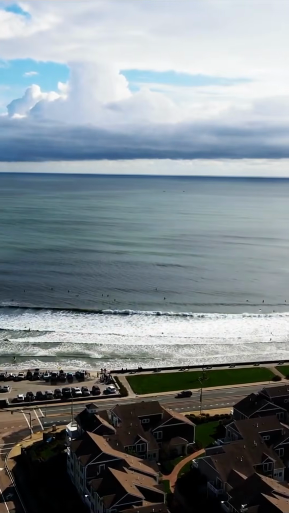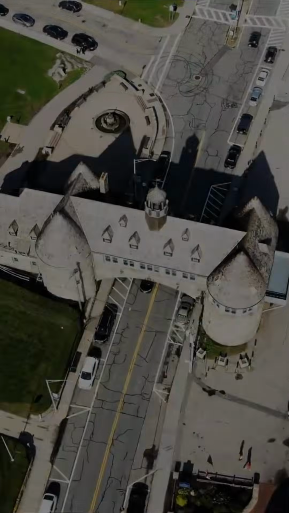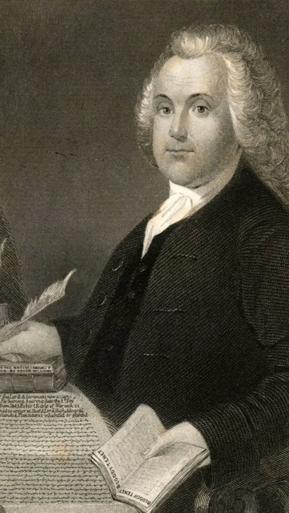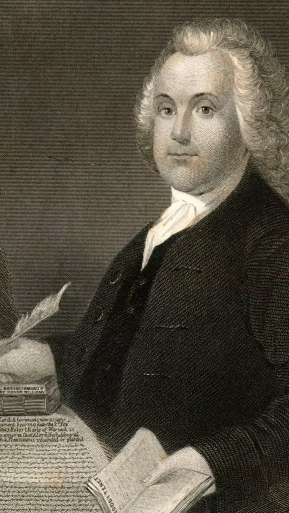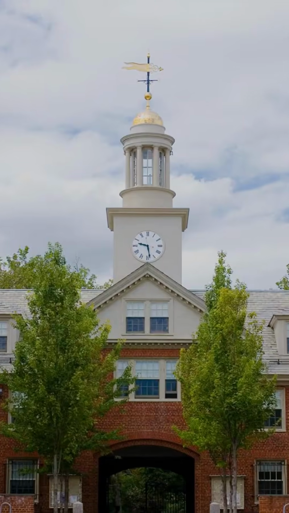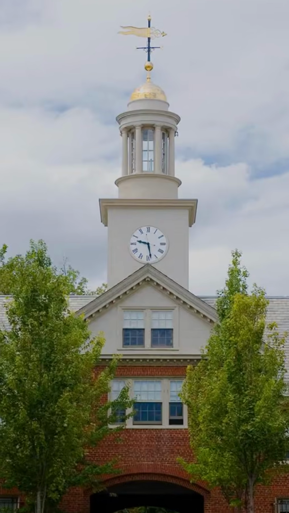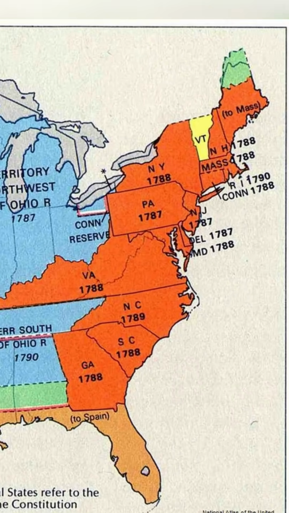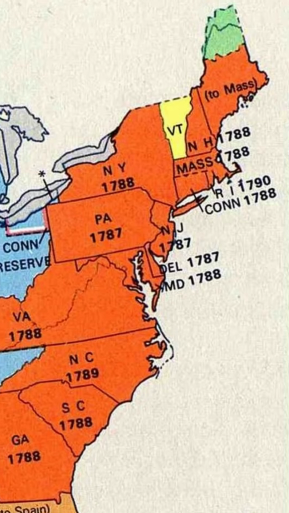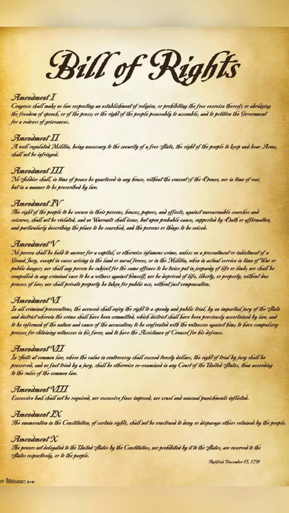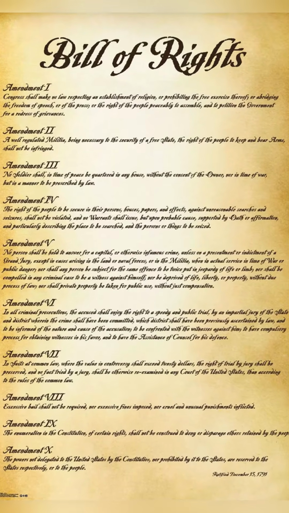There's a state that's known as the Ocean State. This is the history and geography of Rhode Island. Rhode Island was established in 1636 by Roger Williams as a religious haven after he was exiled from the Massachusetts Bay Colony for his views. Brown University was established in 1764, and Rhode Island was the last of the 13 colonies to ratify the Constitution in 1790. They ratified it reluctantly after the other colonies threatened tariffs and the Bill of Rights was added.